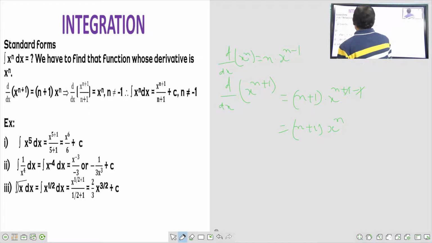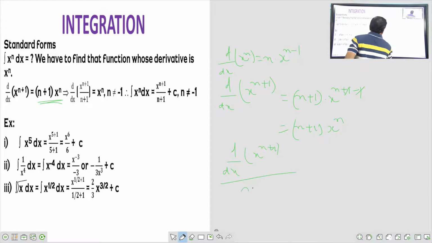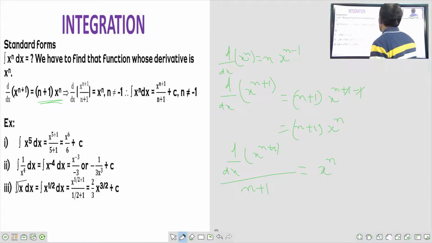That's why he is saying d by dx of x to the power of n plus 1 is equal to n plus 1 into x to the power of n. So if I bring the n plus 1 to this side, d by dx of x to the power of n plus 1 by n plus 1 is equal to x to the power of n.